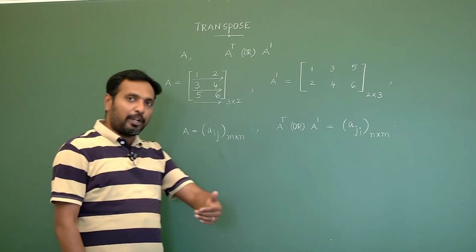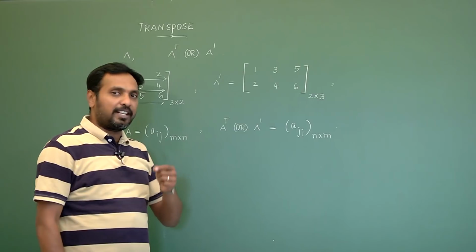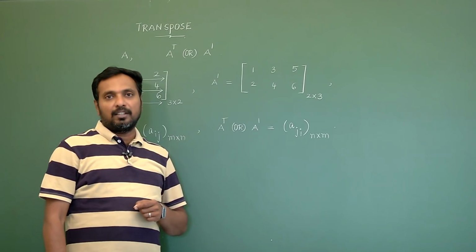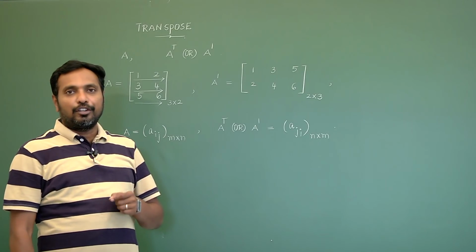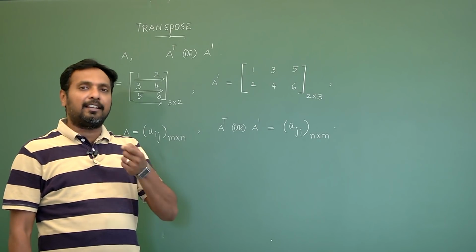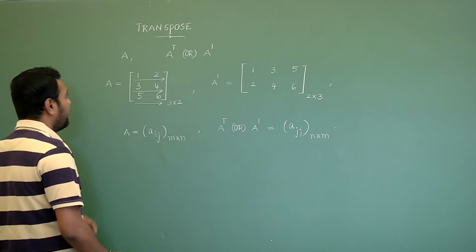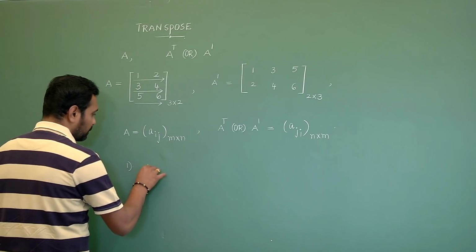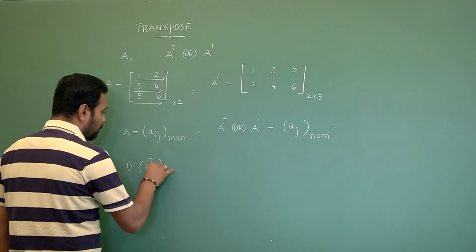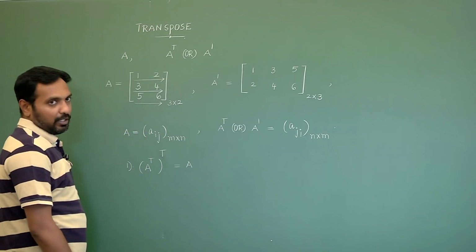Then if we go to the properties of transpose: according to sets, A dash is the complement of the given set. If you take the complement again, A dash whole dash equals A. In the same way here also, if you take A transpose whole transpose, you will get A only.